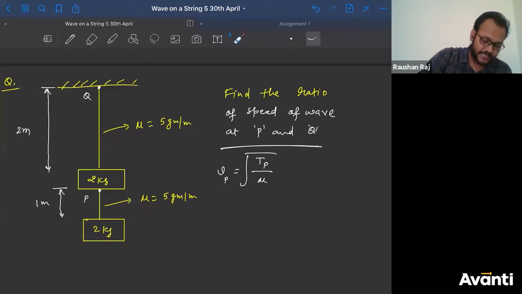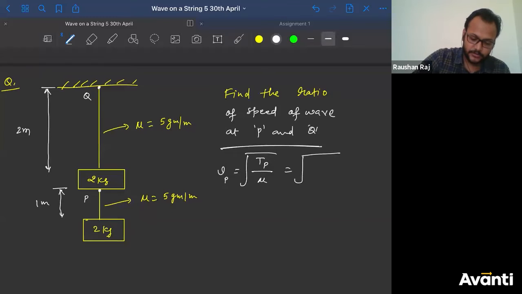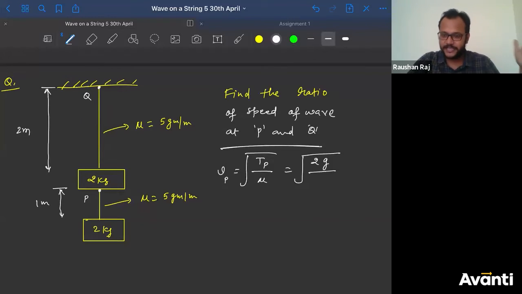Okay, good. So what is tension at point P? Tension at point P will be nothing but 2 into G. So 2 is the mass and G is the acceleration due to gravity. So I'll write it is equal to 2 into G divided by, don't read this as 2 gram. M is 2 and G is the acceleration due to gravity. I don't want to put the value here because ratio निकालेंगे, G cancel हो जाएगा.